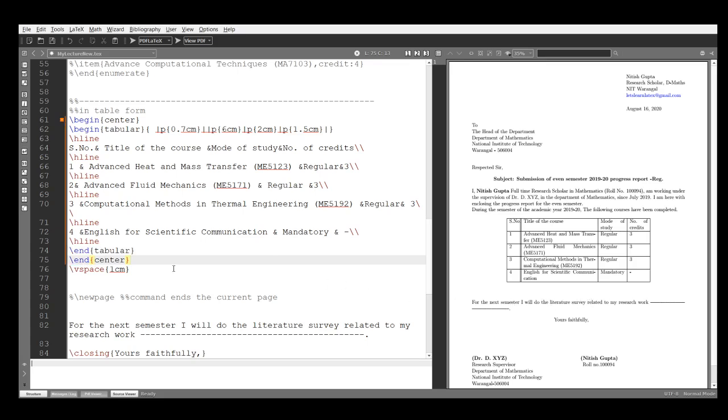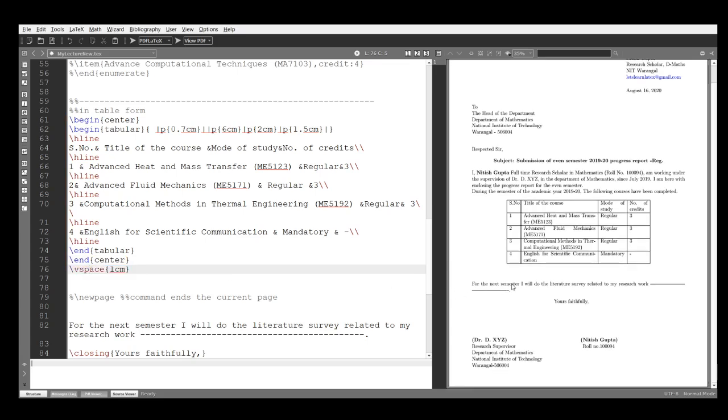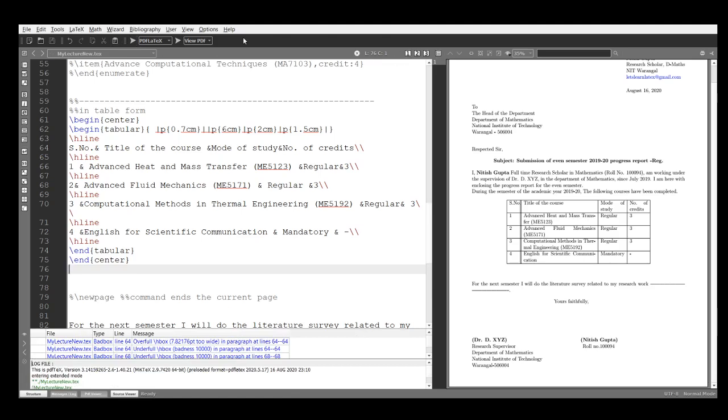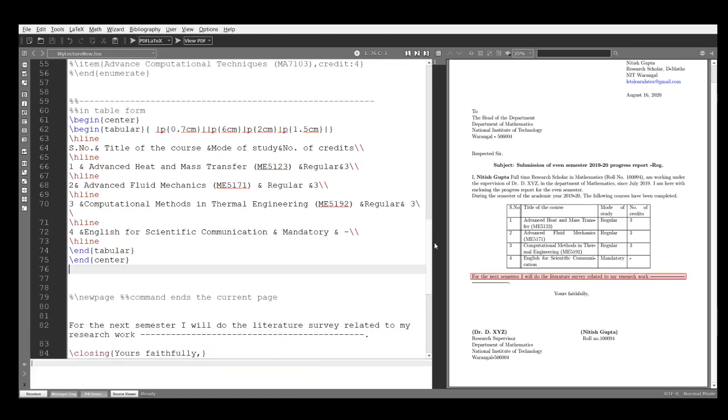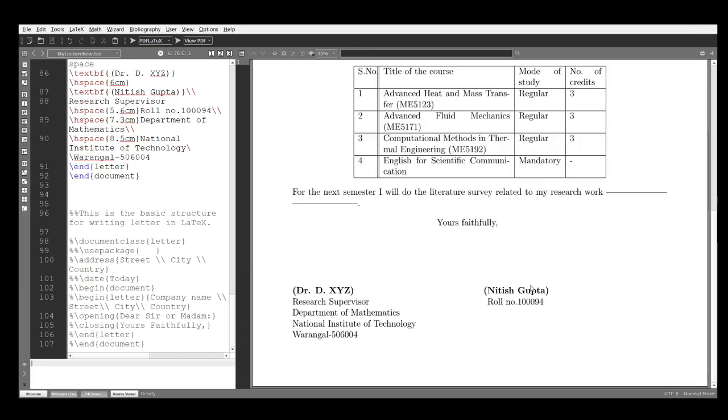See, what is the use of this vspace? If we do not use this vspace, then what will happen, let's see. See, after this table, I want some vertical distance, vertical space between this table and this text.